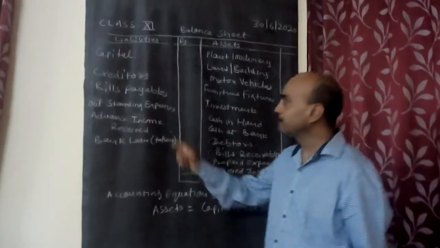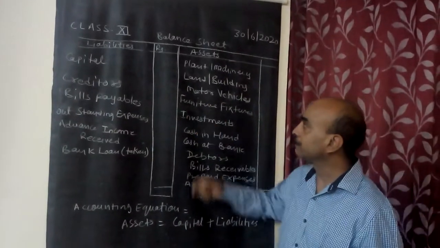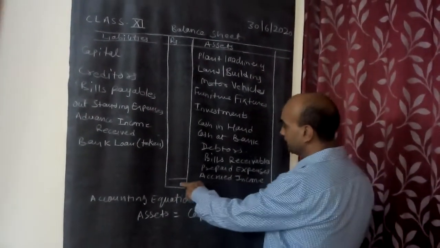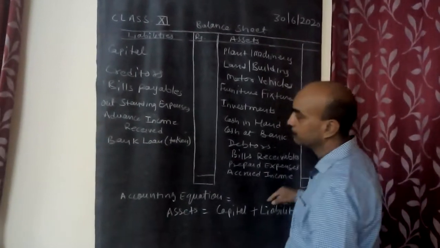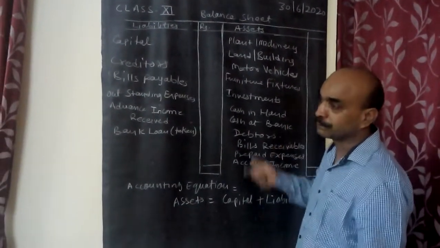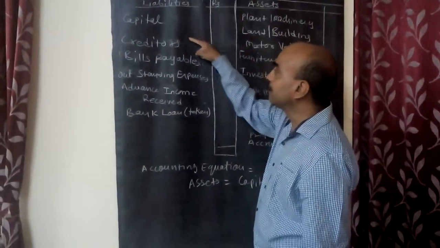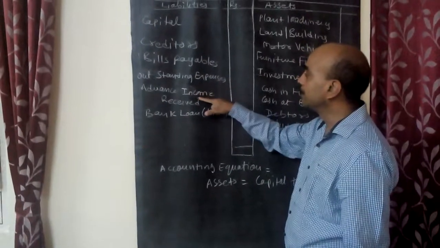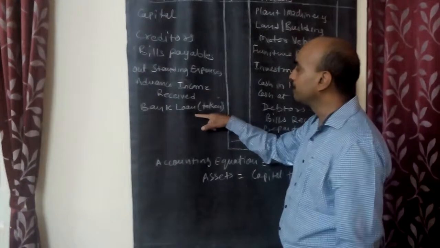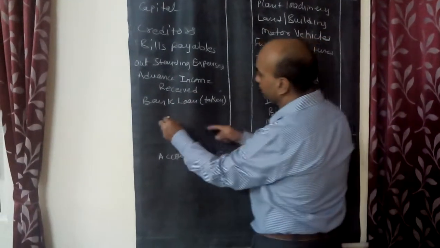But you know what is a balance sheet? Balance sheet means balancing between assets and liabilities. The total of them should be equal. If it is not, it means your question is wrong, your method is wrong, some transactions are wrong. So on the liabilities side, we have capital, creditors, bills payable, outstanding expenses, advance income received, and bank loan. Correct? Even bank overdraft is also a part of that.